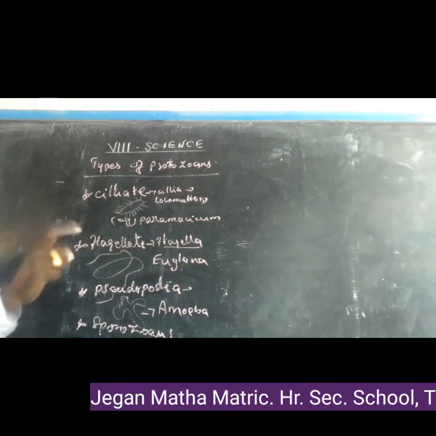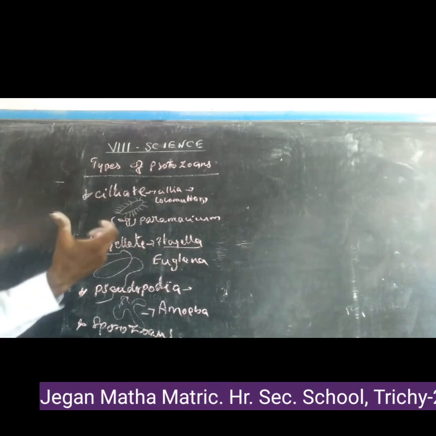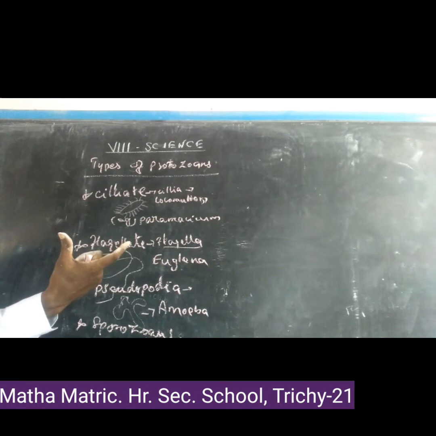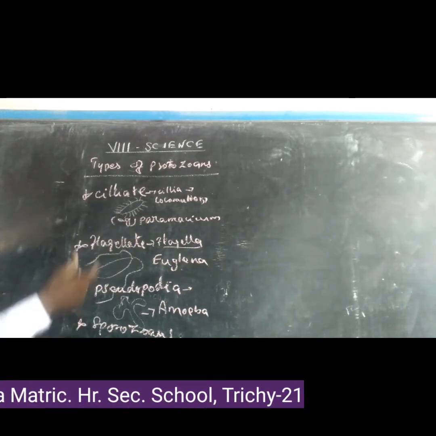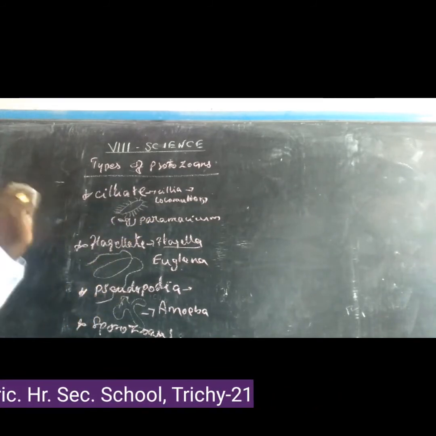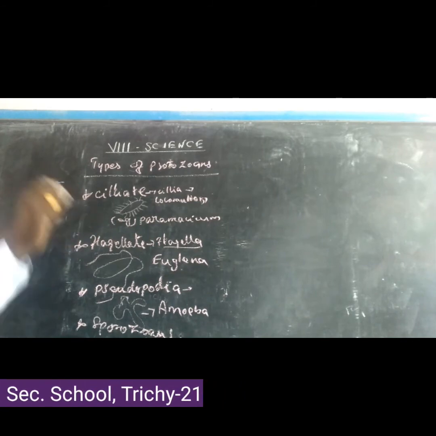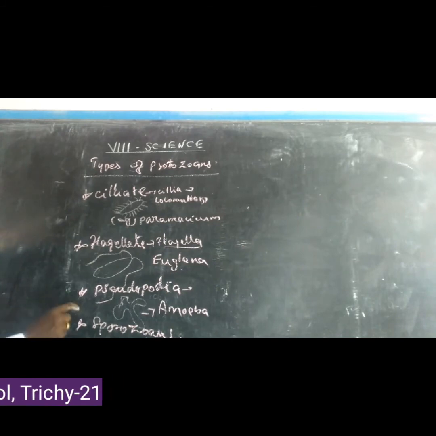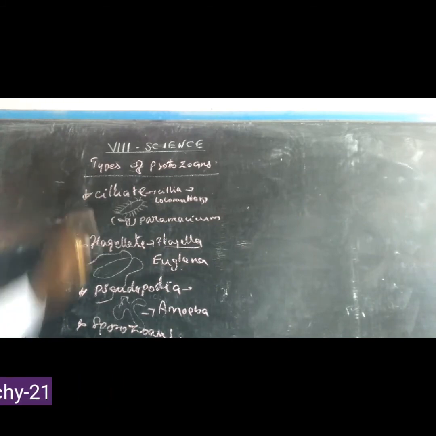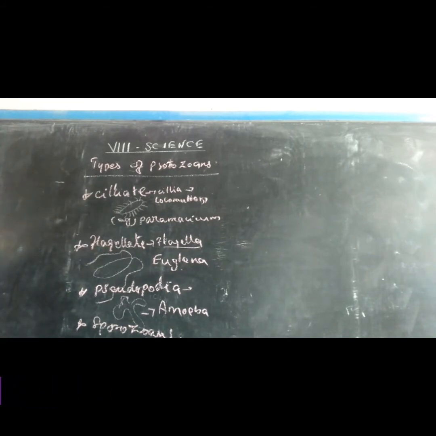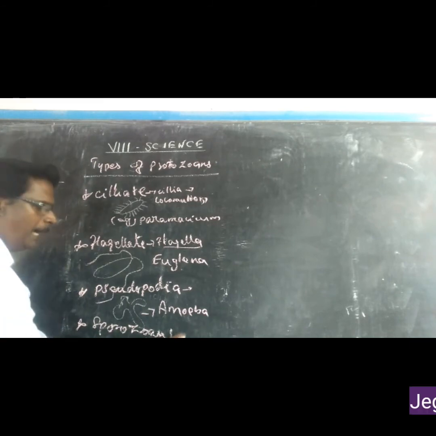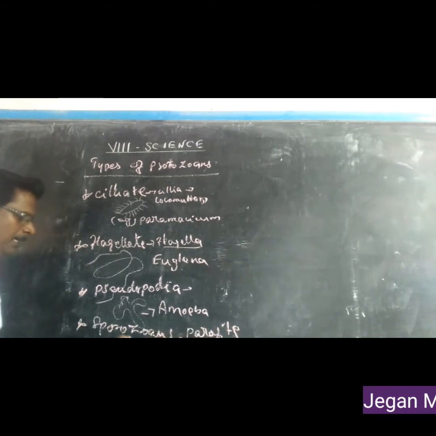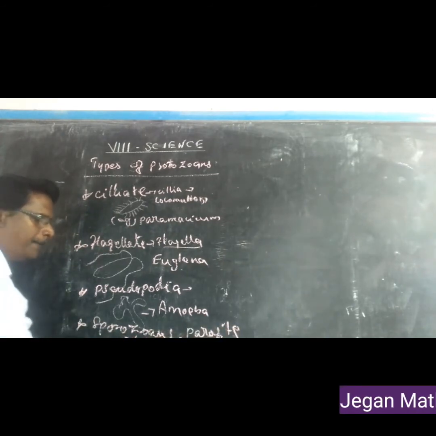At the time of reproduction, it produces spores, so it is called a sporozoan. Example: Plasmodium.